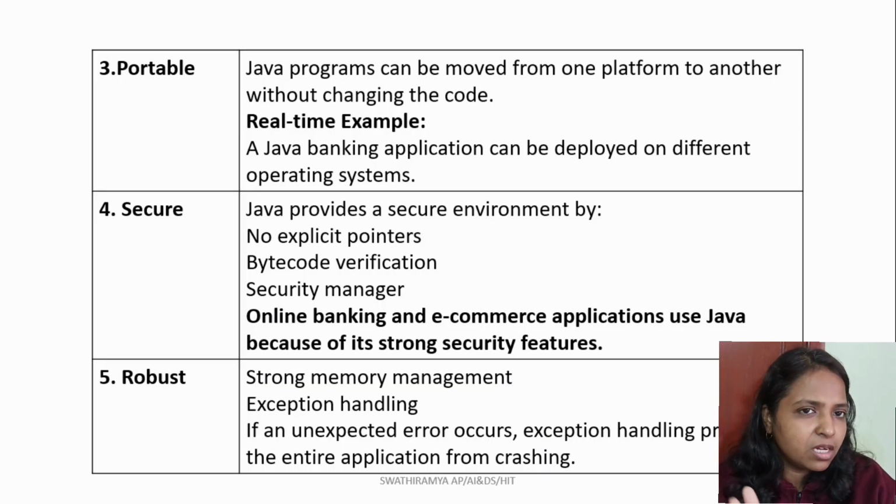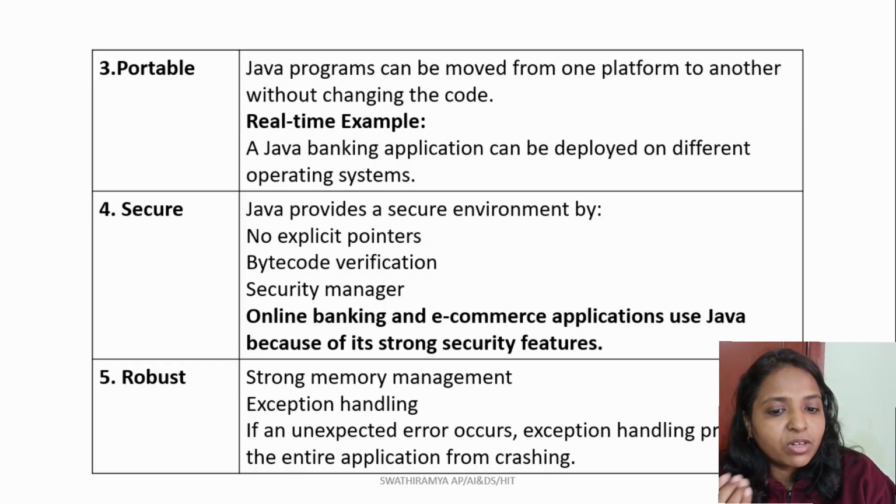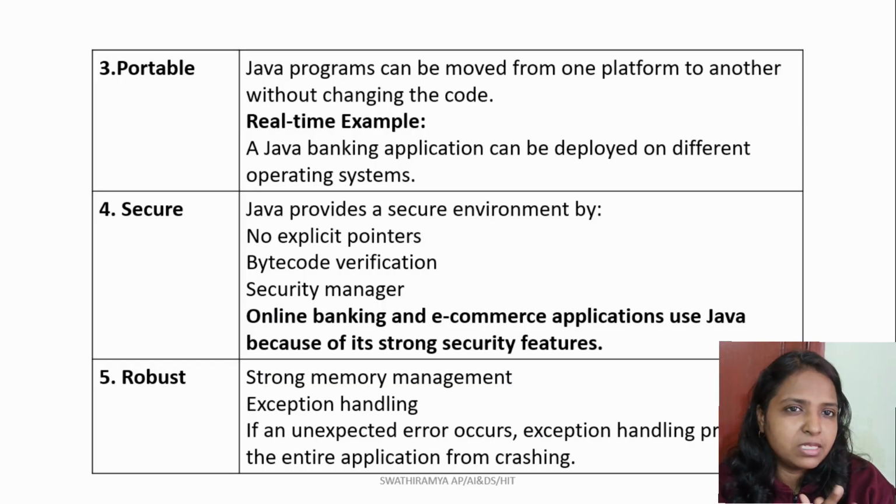We just convert the Java source code into bytecode, and we transfer it. I mean, it is portable. We can transfer it to any device where the JVM is available and execute it. We are not making any changes. So that is why it is also called portability. For this I will give you an example: a banking application can be deployed across different operating systems, which is possible because of Java Enterprise Edition.